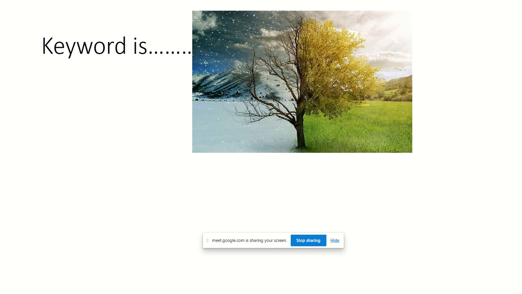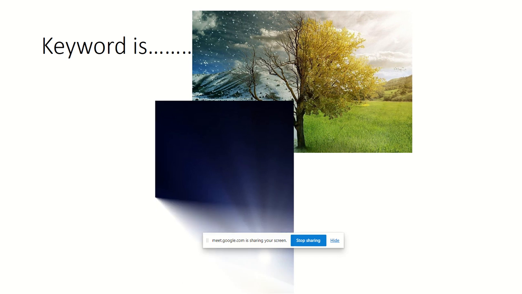Suppose I'm constructing a house. It should withstand winter and it should withstand summer, so we have to choose a material capable of withstanding both the cold and the hot situation.